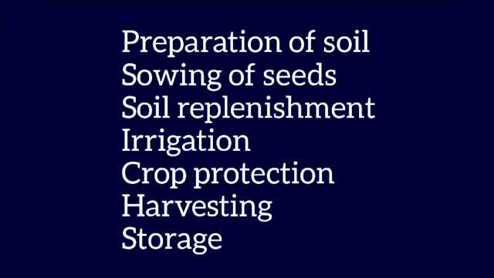Farmers undertake several systematic activities for growing crops. These activities are called agricultural practices. These are preparation of soil, sowing of seeds, soil replenishment, irrigation, crop protection, harvesting, and storage.